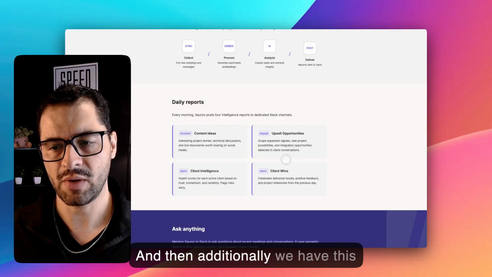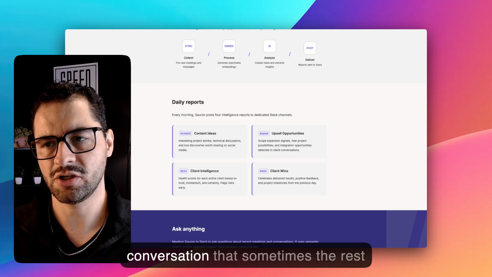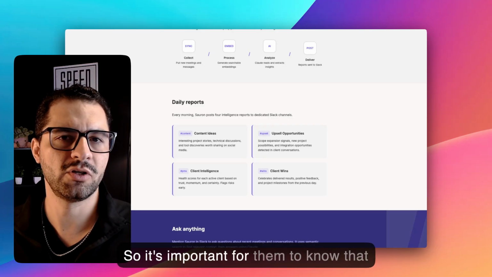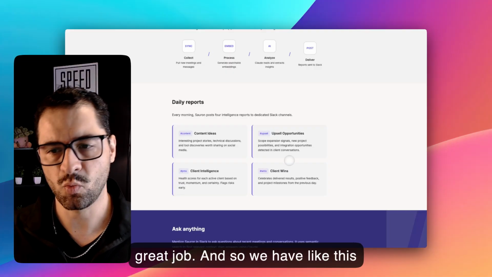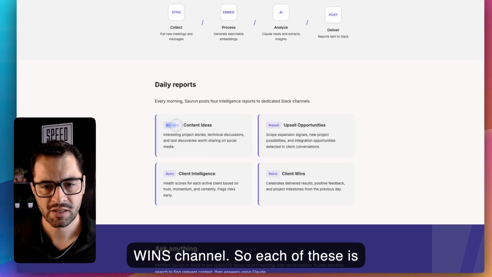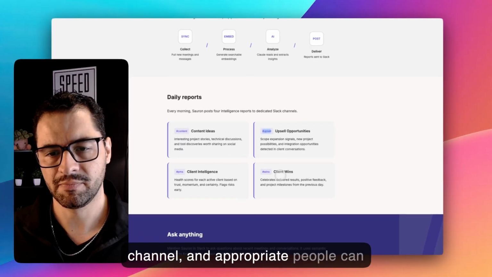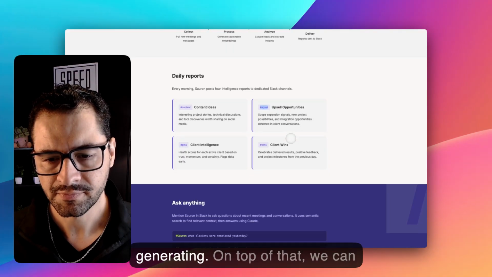And then additionally, we have client wins: nice things that our clients say during the conversation that sometimes the rest of the team doesn't have visibility into. It's important for them to know that the client is happy, that we're doing a great job. So we have this wins channel. Each of these is its own channel in our Slack, and appropriate people can look at this data that we're generating.